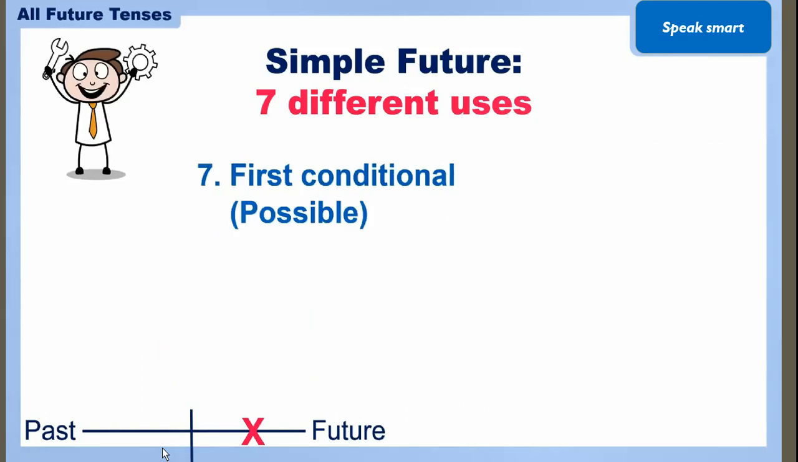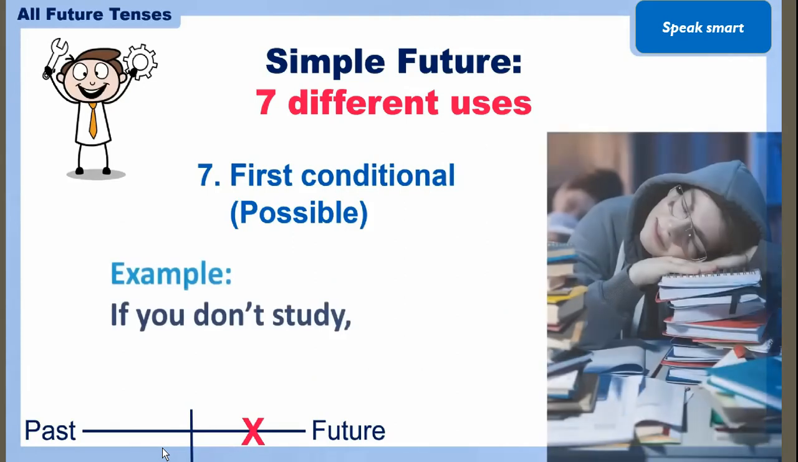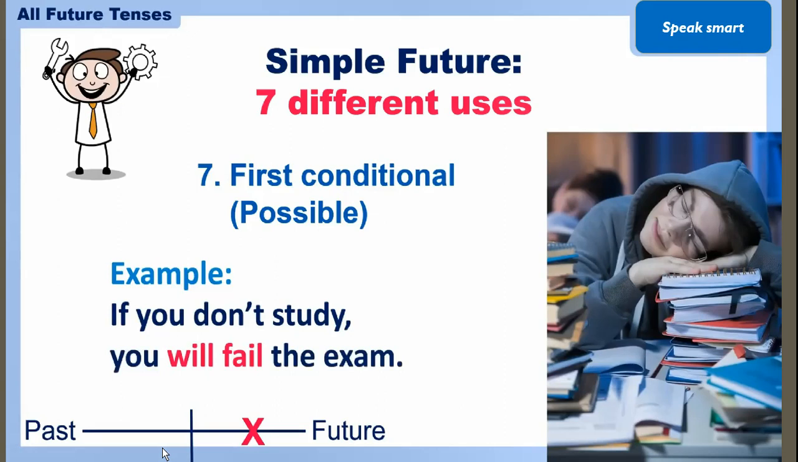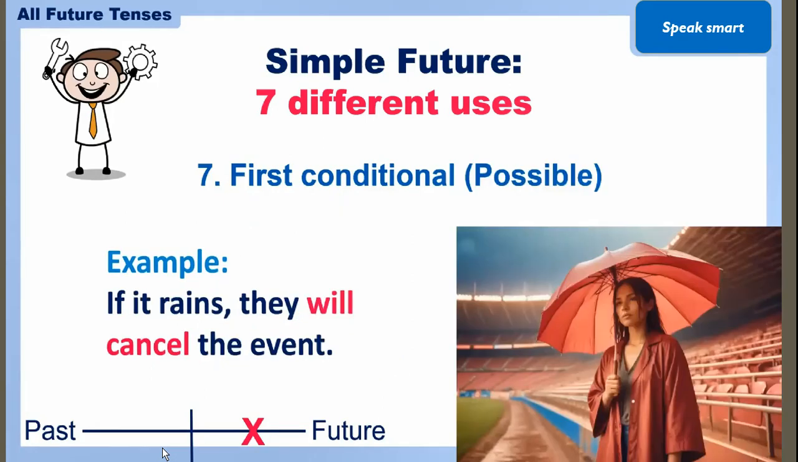Now conditional statement, some possibility when you want to mention in simple future, that time also you make this type of sentence, like if you don't study you will fail the exam. Simple. Possibility is there. Effect and cause, you can say also like that. Now if it rains they will cancel the event. Again it is a possibility.